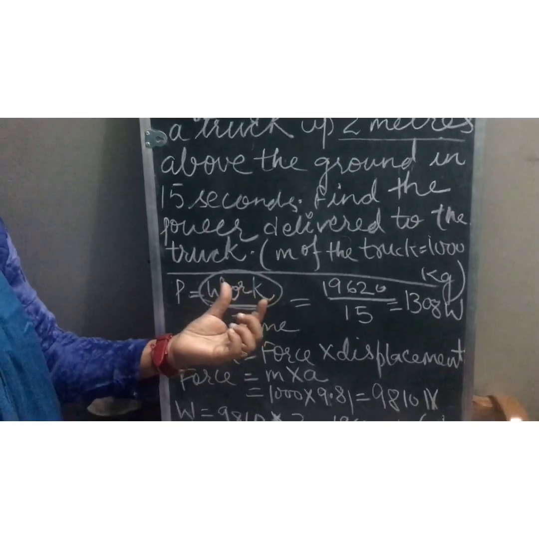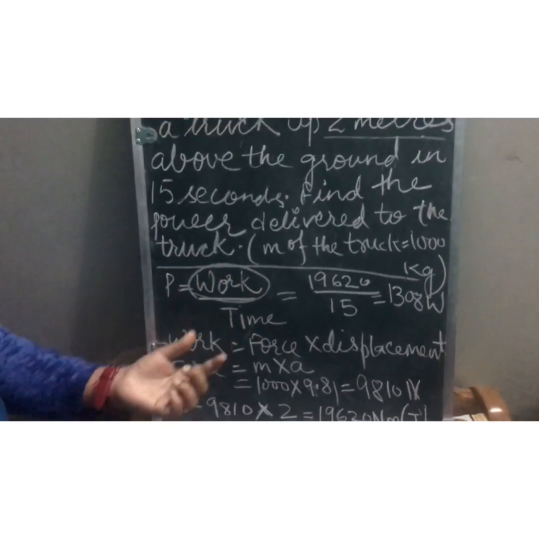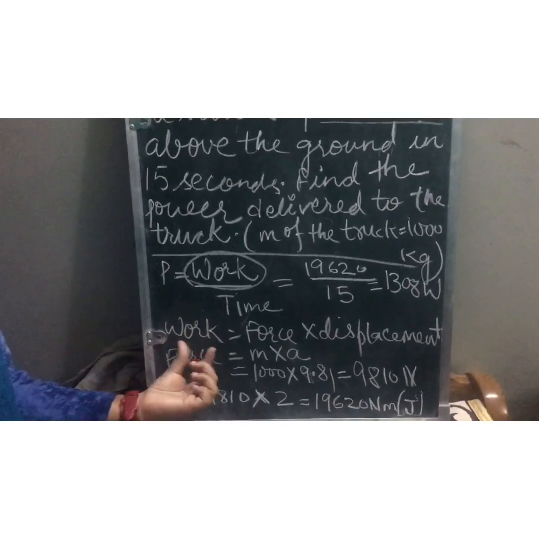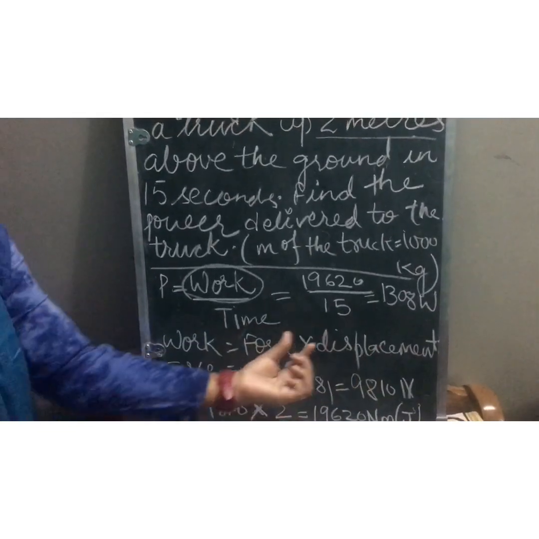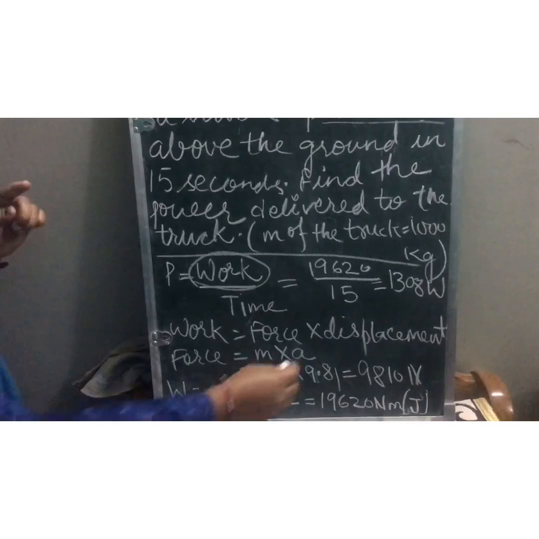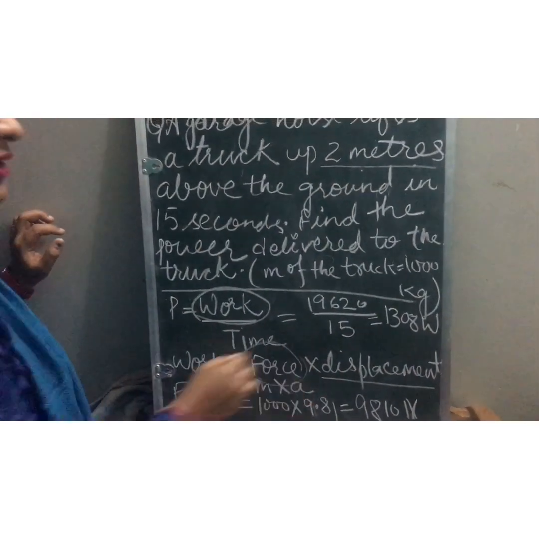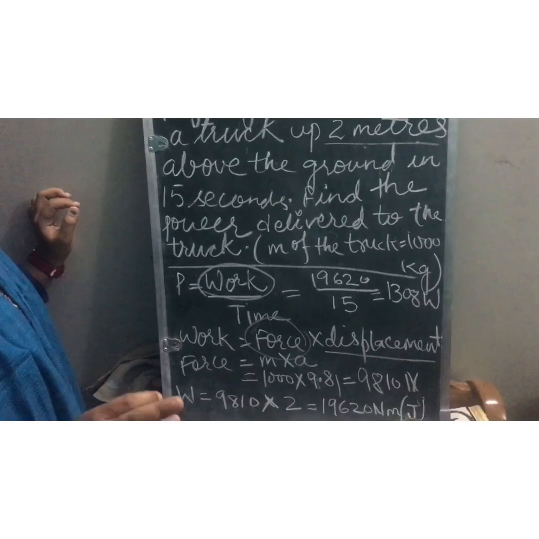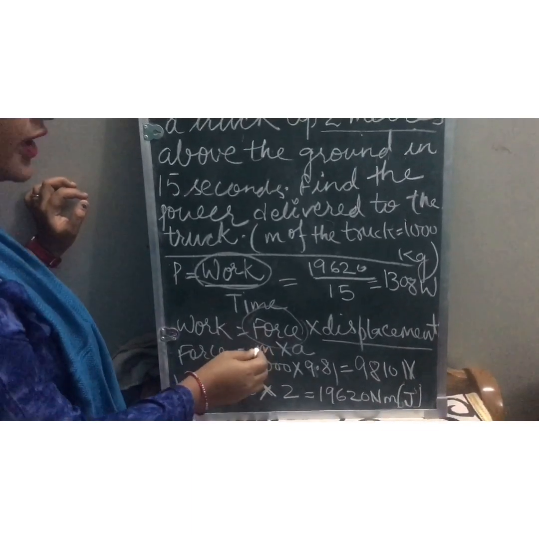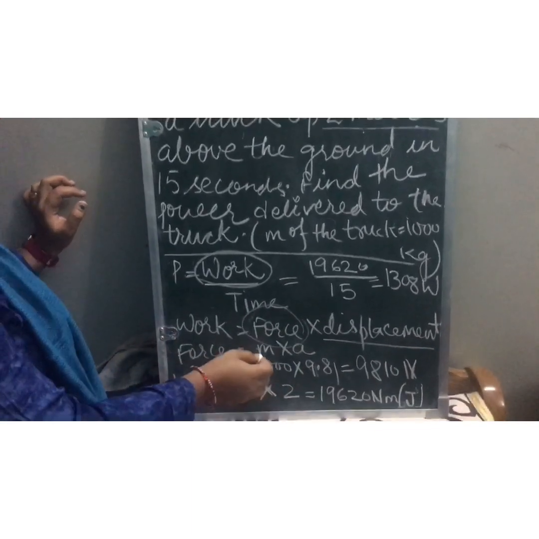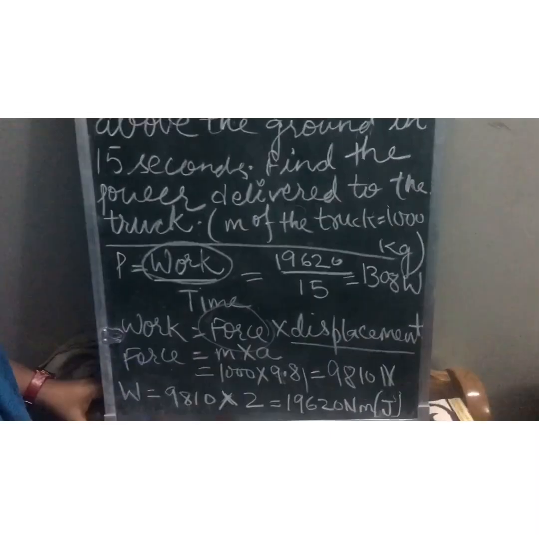Now what is the work formula? In this chapter I have explained what work is. The formula of work is F into S, force into displacement. Now we know the displacement is 2 meters. Do we know the force? No, we do not. The formula for force is mass into acceleration.